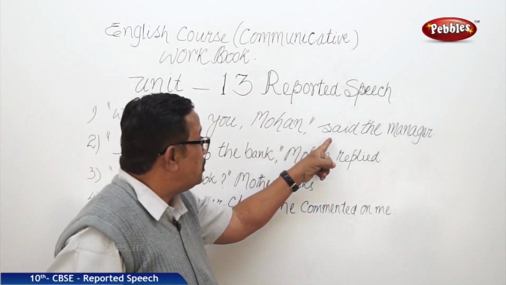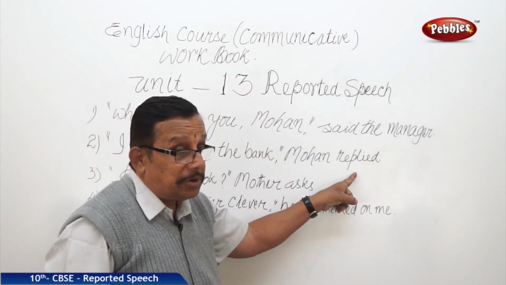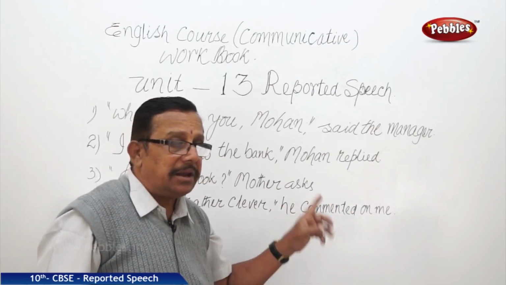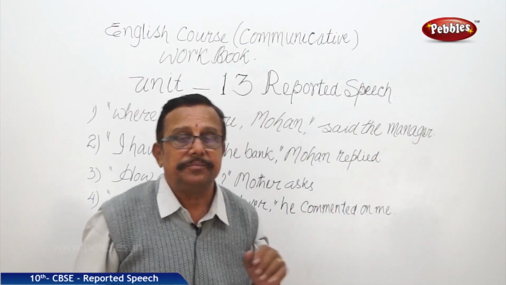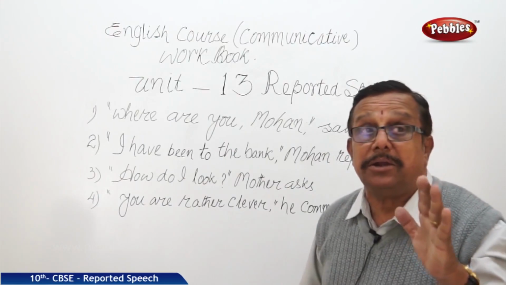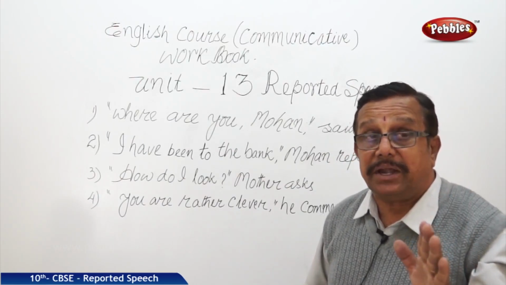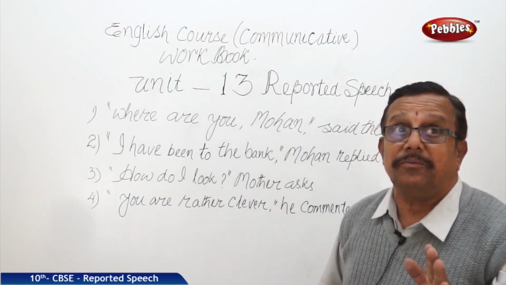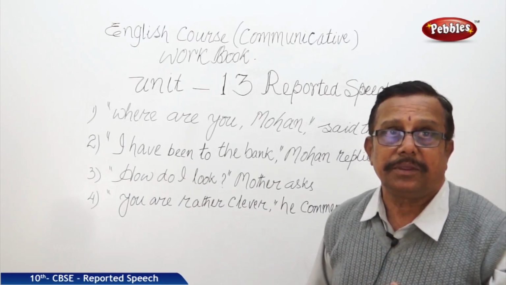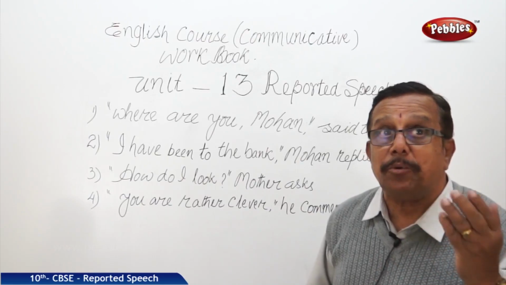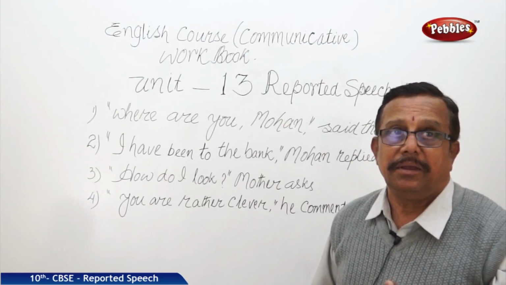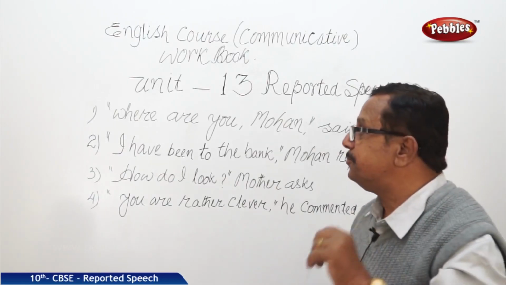So here said is the reporting verb, replied is the reporting verb, asks is the reporting verb, commented is the reporting verb. Is it clear? It is very important to know the two verbs differently, the reported verb and the reporting verb. We should see these two very carefully. Now we have seen that also.